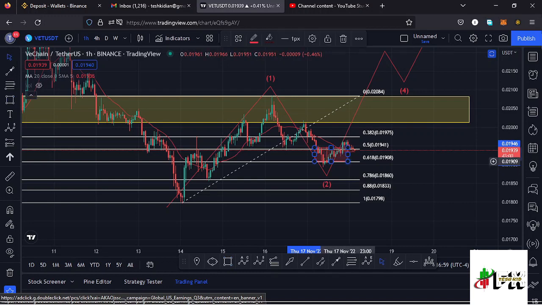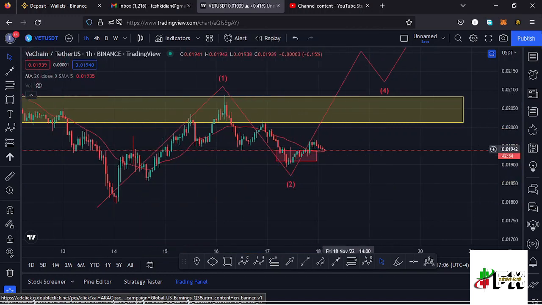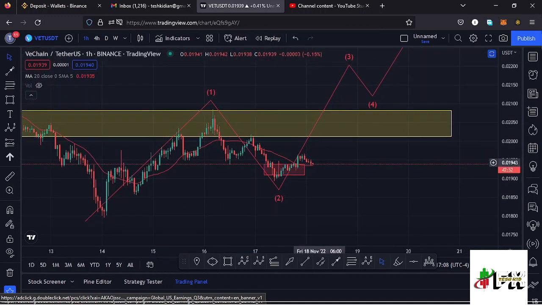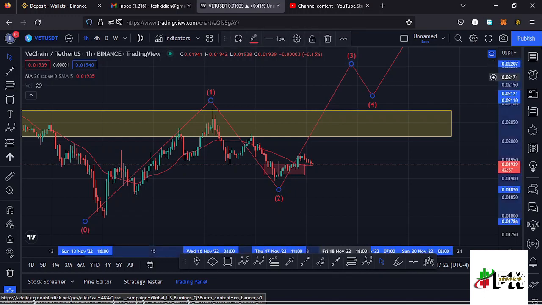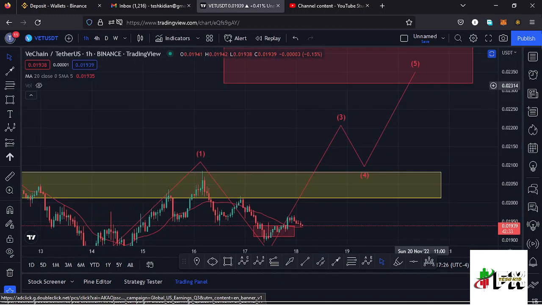You can see we have retraced into that target area, and after making our low we are seeing a bit of a recovery to the upper side in what we can now term as a wave 3 to the upper side. So this is the new Elliott wave structure that I have here on the Vechain chart, having invalidated the other one that I had in my previous videos. Now I'm expecting an impulsive movement to the upper side to see the formation of this wave 3, then expect a retracement in a wave 4 before we continue pushing higher in a wave 5.